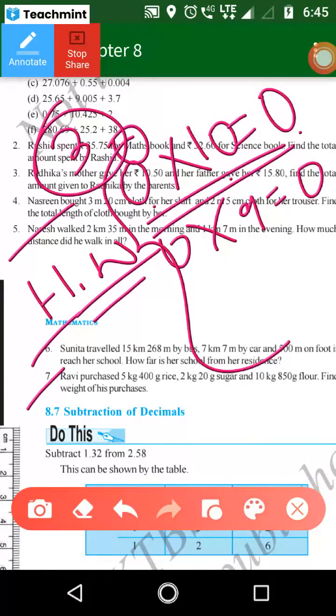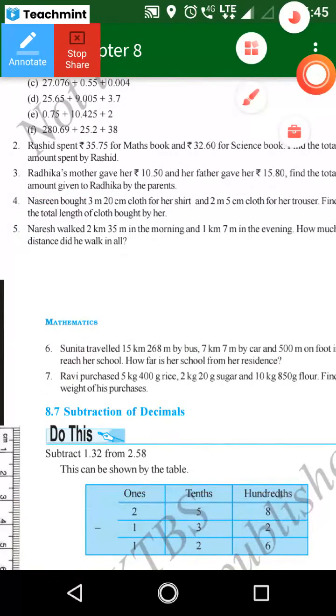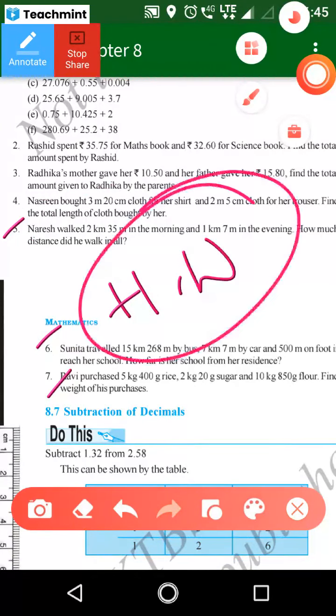And remember, look here. You know how to solve these problems. Based on that, I am giving three problems as homework: fifth, sixth, seventh. Take them as homework. In the evening, when you are free, you can complete the homework and send the photos. Clear?